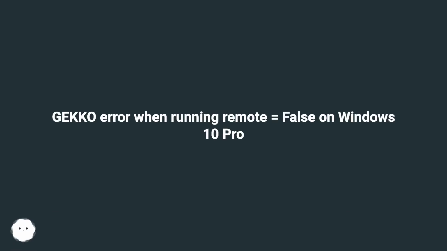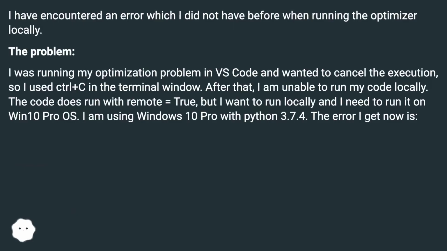Gekko error when running remote equals false on Windows 10 Pro. I have encountered an error which I did not have before when running the optimizer locally. The problem: I was running my optimization problem in VS Code and wanted to cancel the execution, so I used Ctrl+C in the terminal window. After that, I am unable to run my code locally.